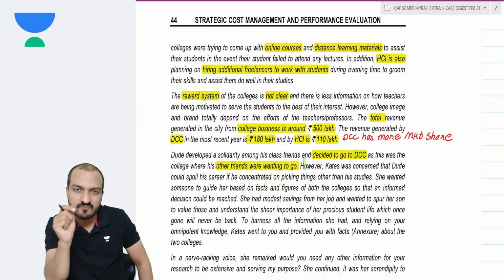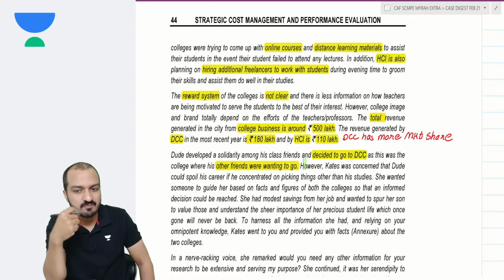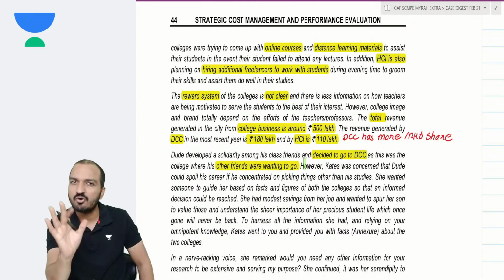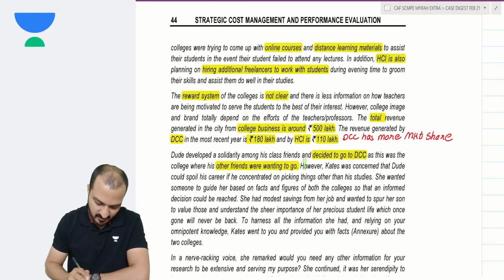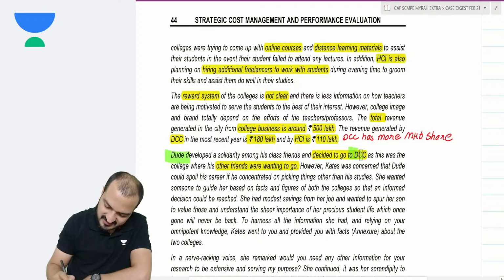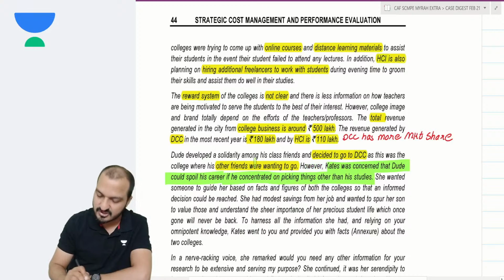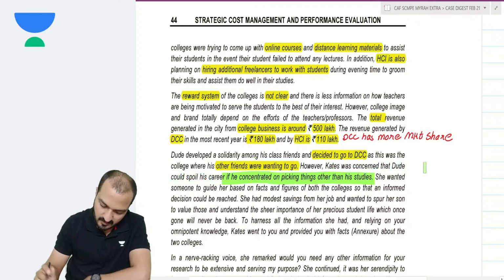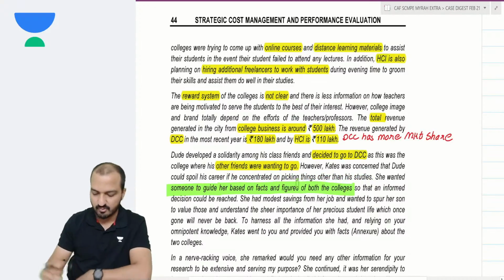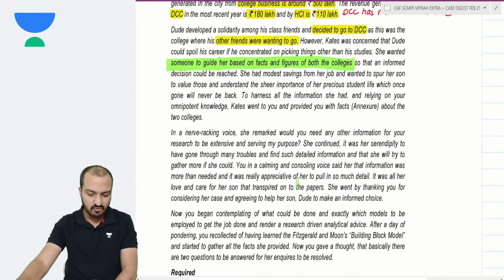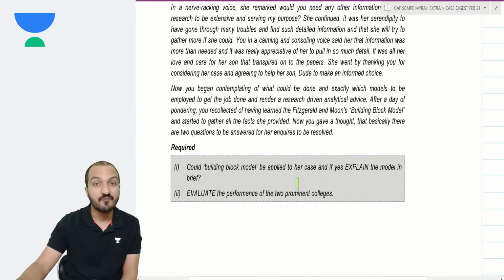Yes, if you have chosen good friends, then your career decision based on them will probably turn out to be good. Okay? So that depends on what kind of friends you have. And this guy, he has chosen to go to DCC because all his friends were going to DCC. However, Kates was concerned that Dude could spoil his career if he concentrated on picking things other than his studies. Naturally, she wanted someone to guide her based on the facts and figures of both the colleges, and so she is coming to you for suggestions.